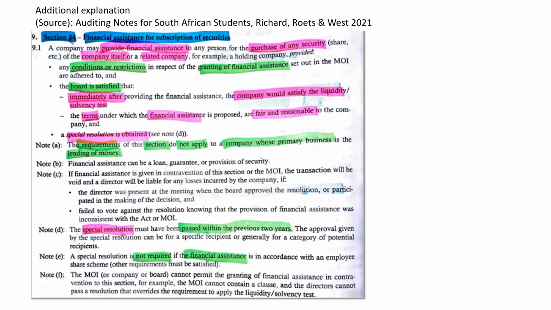A special resolution must also have been passed within the past 2 years, but is not required if the financial assistance is granted in terms of an employee share scheme. The requirements of this section do not apply to companies whose primary business is the lending of money. Also refer to the extract of auditing notes, providing an additional explanation on this slide.